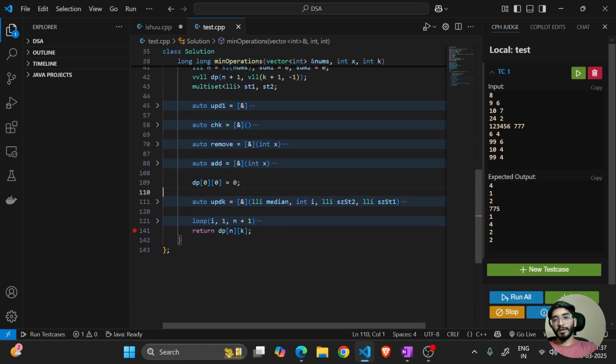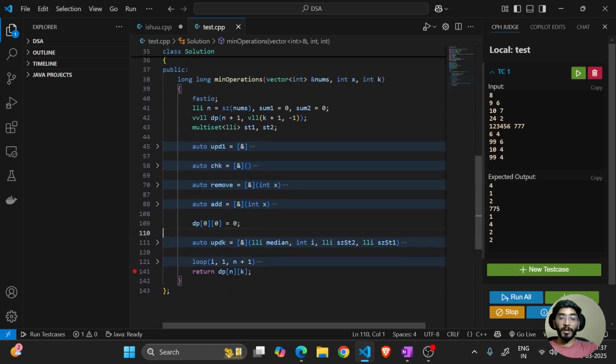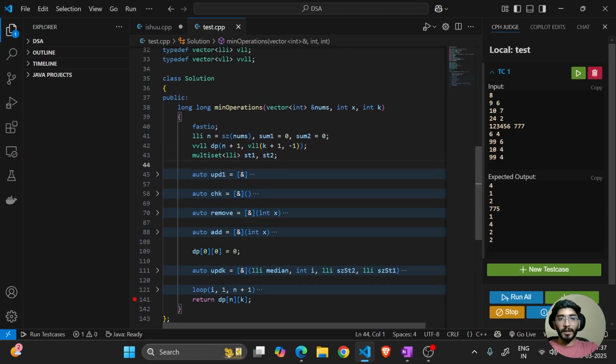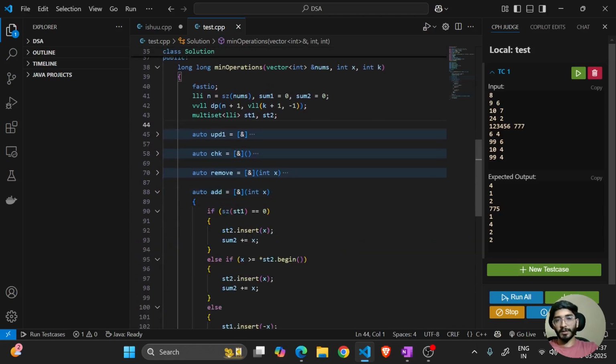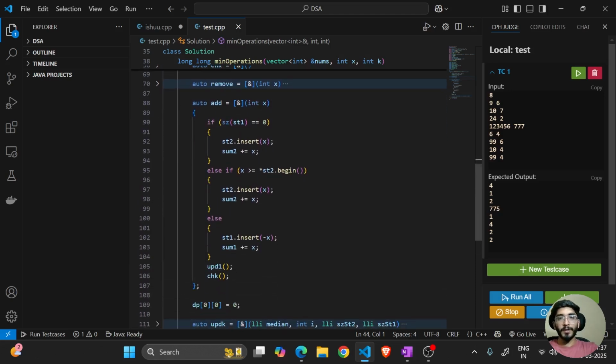Solutions which I just showed you in the previous problem, before starting this question. That problem can also be solved with the same concept. So let's quickly start with the addition function. How are we gonna add to the set?